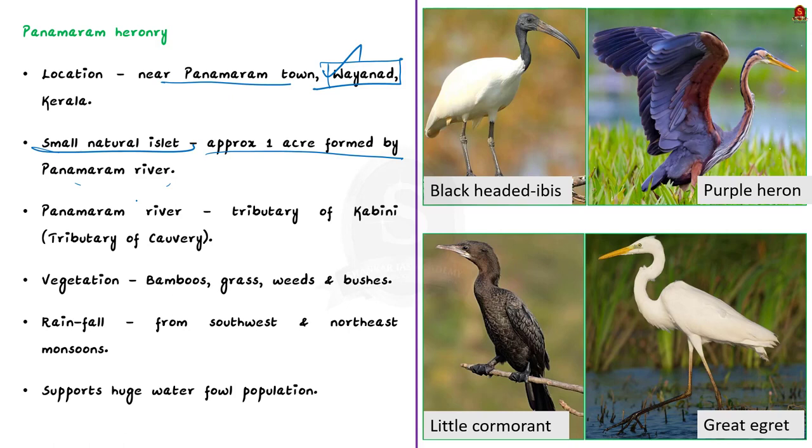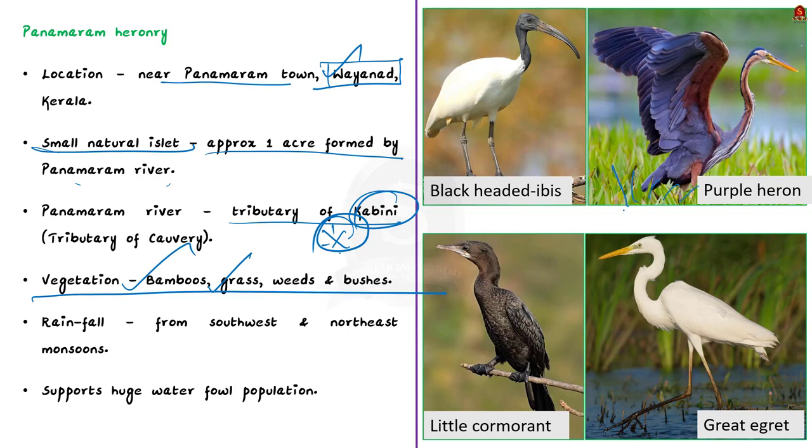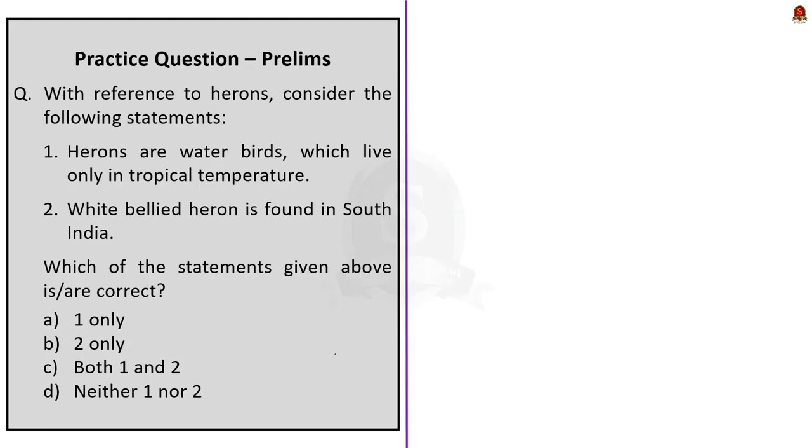Here note that the Panamaram river is a tributary of the Kabini, which subsequently flows into Karnataka to join the Kaveri at Mysore. Also remember, the vegetation of the heronry is dominated by bamboos and the rest of the sandy ground is covered with grass, weeds and bushes. This area usually receives rainfall from both southwest and northeast monsoons, and the heronry supports a huge waterfowl population. Here note that if the heronry is declared a conservation reserve, then it will be able to receive a sum of money for its conservation from both central and state governments.